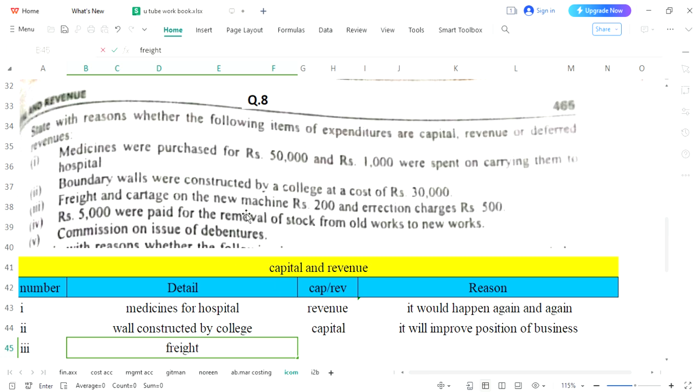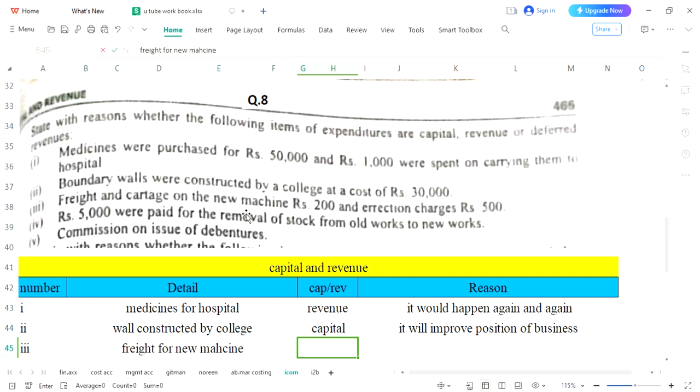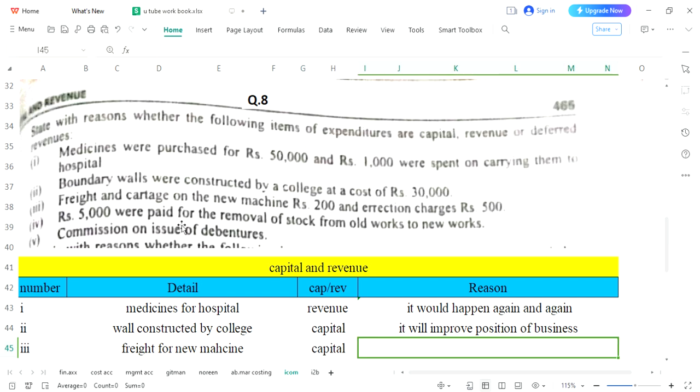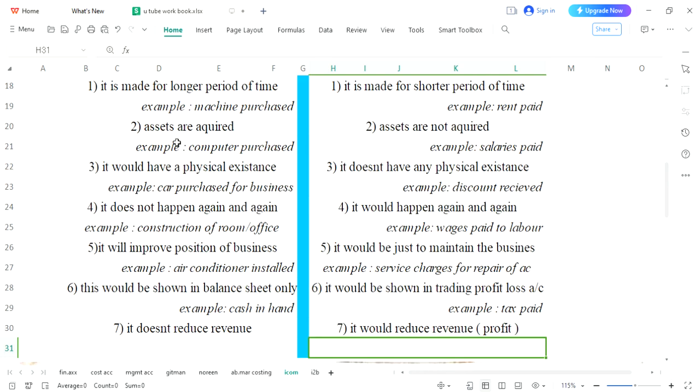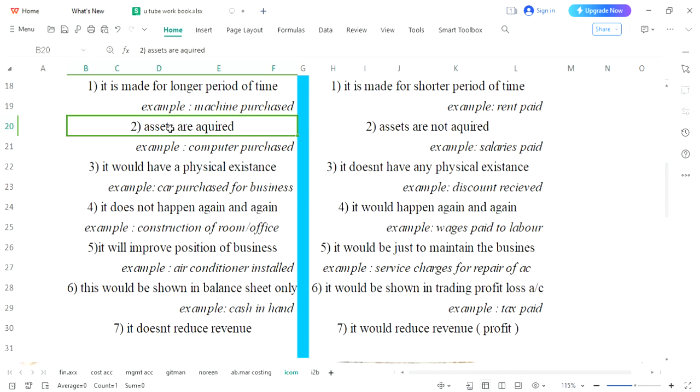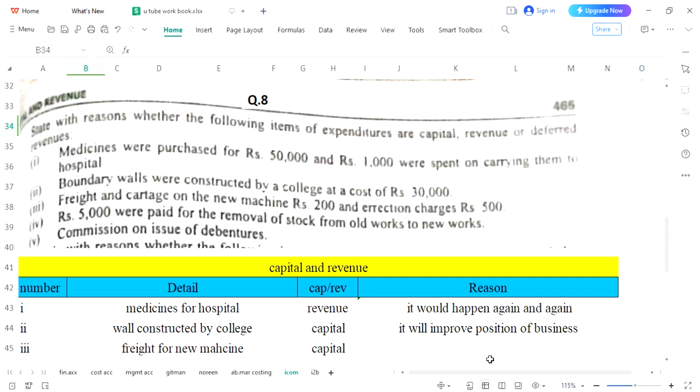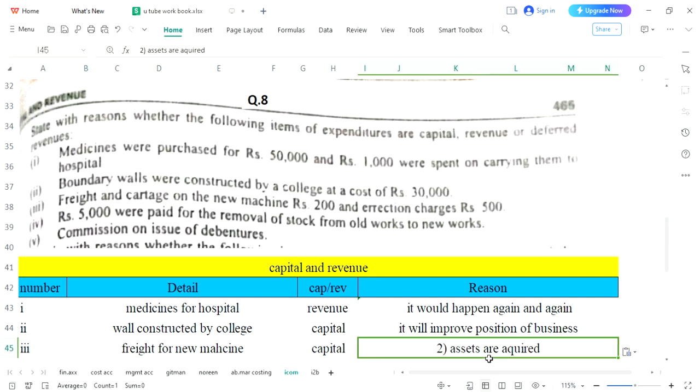Freight charges for a new machine. It means you have bought a new machine, and that machine is your asset, and if you are buying an asset, it would be considered capital. Why? Because you have bought an asset. So here this narration is closely matched. So you will write it over here and decide it as capital because you have acquired your asset.